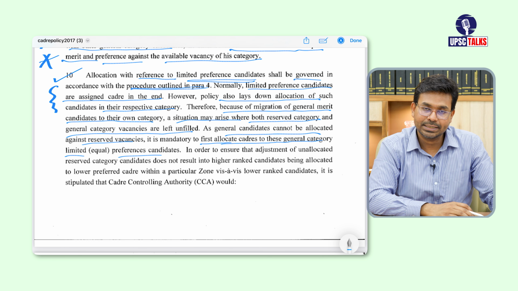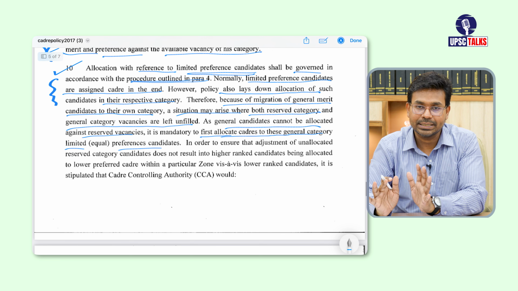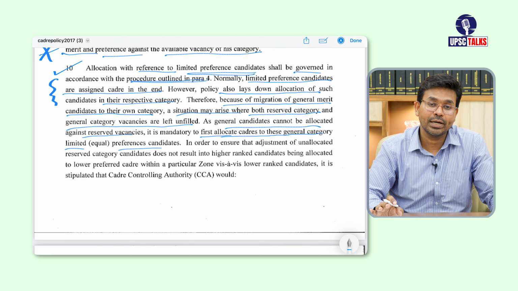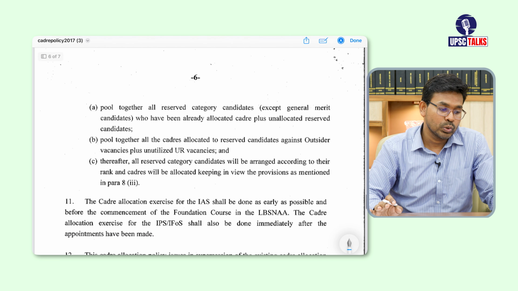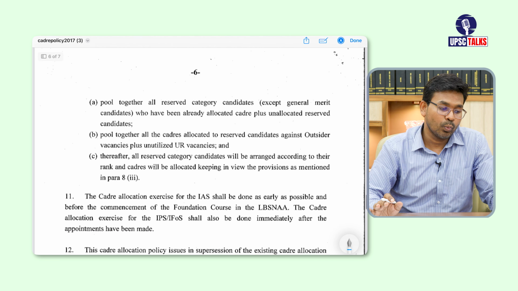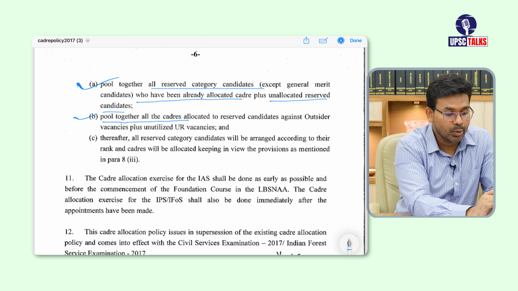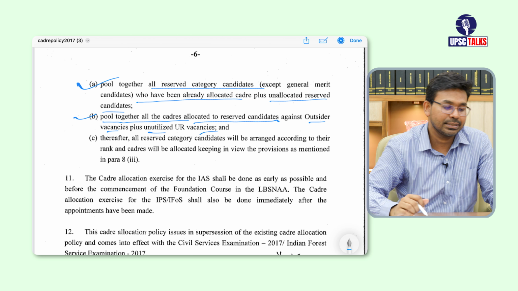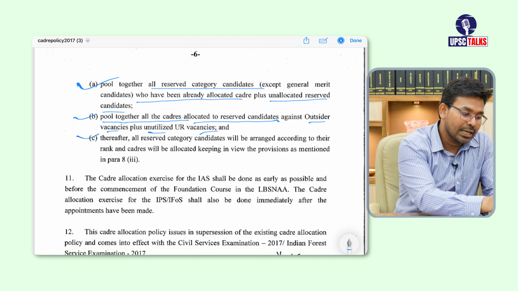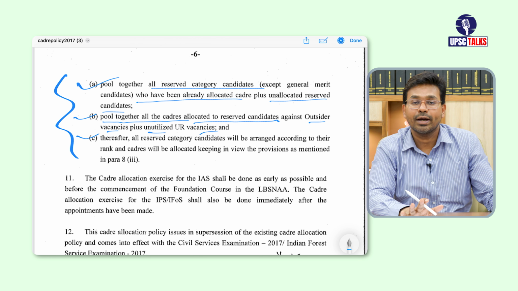Here they are saying that the policy considers that the cadre controlling authorities will take care of this. What they are going to do is pull together all reserved category candidates who have been already allocated cadre plus unallocated reserved candidates, and all the cadres allocated to the reserved category against outsider vacancies. They are expecting that the cadre controlling authorities will look after this particular thing.